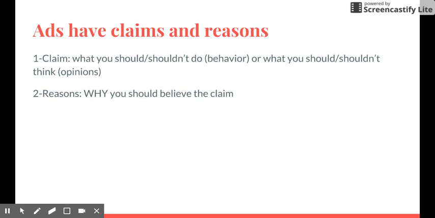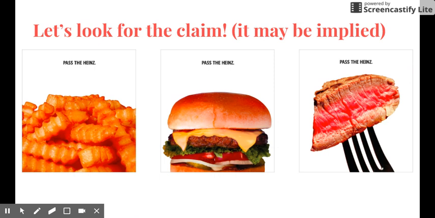So let's practice. Here are 3 ads for Heinz ketchup. We can see in all 3 ads it says pass the Heinz, and the first one has fries, the second one has a burger, and the third one has a piece of steak. Sometimes in ads the claim is implied. That means that they haven't written it down or don't say it exactly. So you have to think. Claims are what they want you to do or want you to believe.